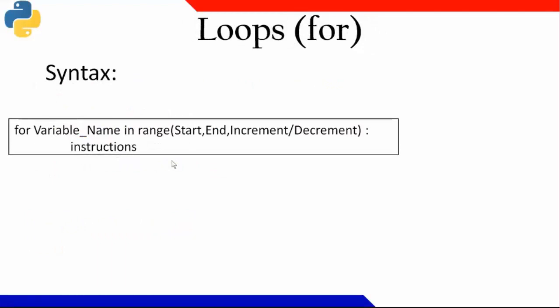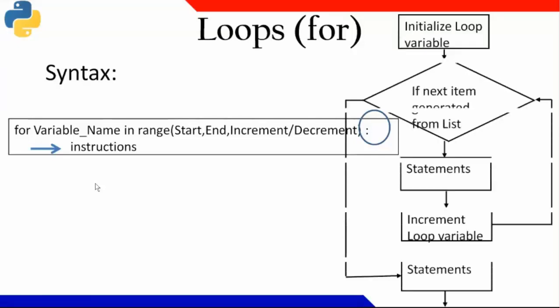Okay. Similarly, for the for loop, you will have this syntax: for a variable name, then the keyword in will be there, and a range. In the range, you will have starting, ending, and an increment or decrement statement, followed by a colon, and then whatever instructions you want to write, properly indented. So the colon is important and indentation is important here also. So you know about the flow chart, how it goes with the for loop, right?